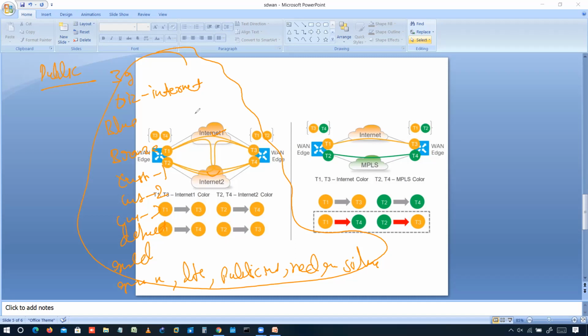Using these, we can differentiate whether this is a public color or a private color. So in the TLOC, yes, we have these things: the address type, the system IP address, and the colors. So these are the things that we have about the colors.